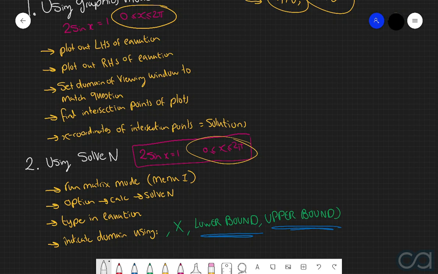Now, with that being said, I'm still going to highly encourage you to use either one of these two methods, most likely solven more than anything else, to double check your answers because of how easy it is to actually get the exact answers. However, most of the time, you're going to have to use an algebraic method of solving these equations rather than just outright using technology. So what we're going to spend the next bit of time going through is how we can solve these equations using algebra.